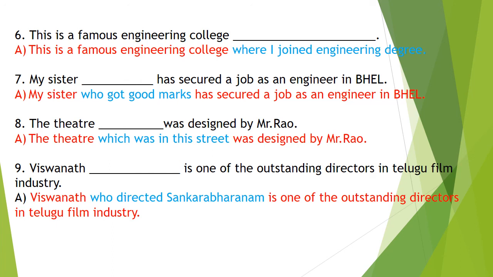Eighth one. The theatre dash was designed by Mr. Rao. The theatre which was in the street was designed by Mr. Rao. Which was in the street is a relative clause, used in the gap. The blue colored part is a relative clause. I used the relative clause in the blank of the eighth blank. The theatre which was in the street was designed by Mr. Rao.